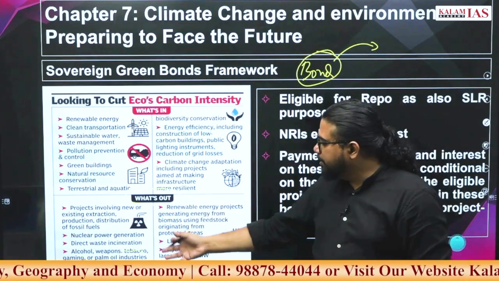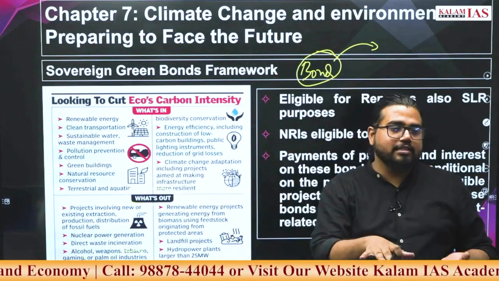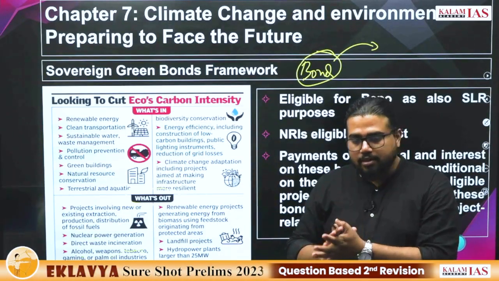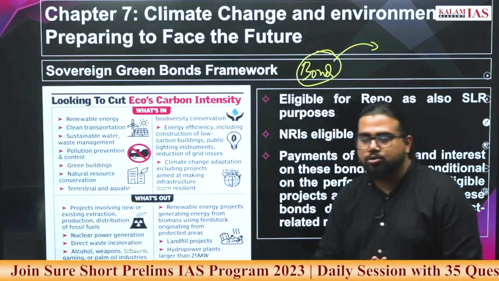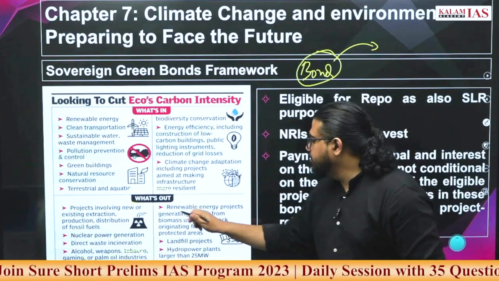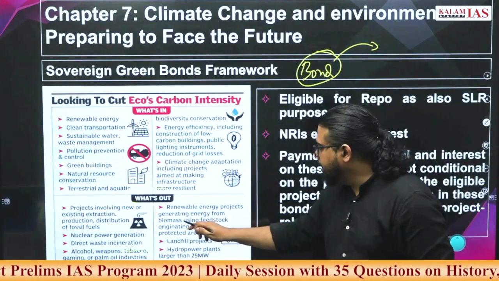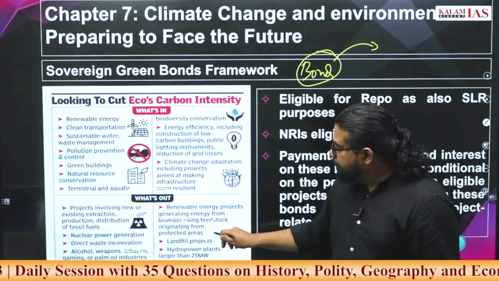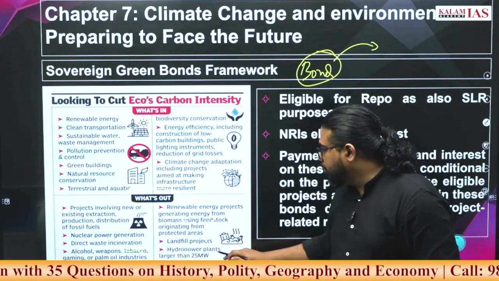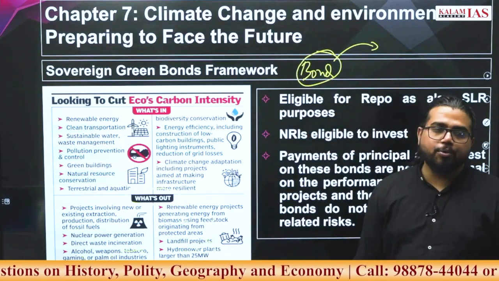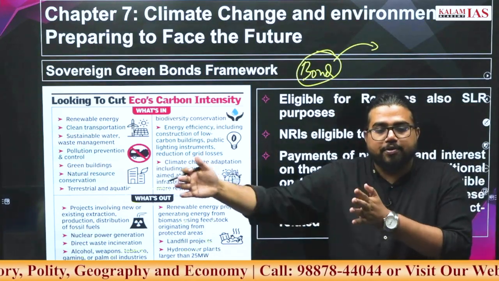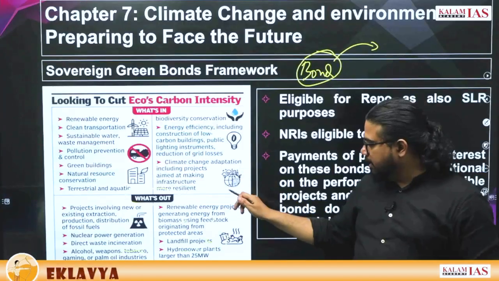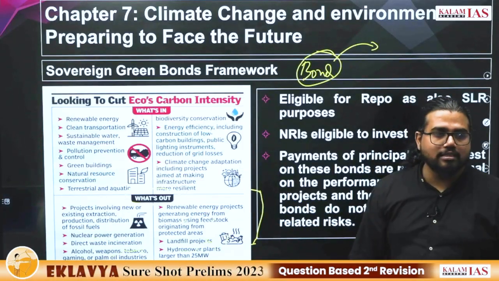Now, if you are converting these areas into palm oil cultivation, you will lose a huge amount of biodiversity or ecosystem. So, due to this, palm oil industries are also excluded. Renewable energy projects like biomass, feedstock, all these are not part of it. Landfill projects are not part of it. Large hydro projects, that is hydro projects beyond 25 megawatts, are also not part of the sovereign green bonds. Very high chance a question can come on this.